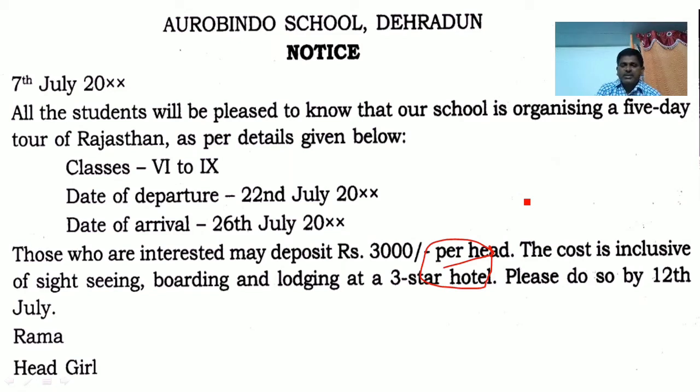The cost is inclusive of sightseeing, boarding and lodging at not 5-star, only 3-star hotels. Please do so by 12th July. If you are interested, pay those 3,000 rupees and talk to the in charge. Who is that in charge?